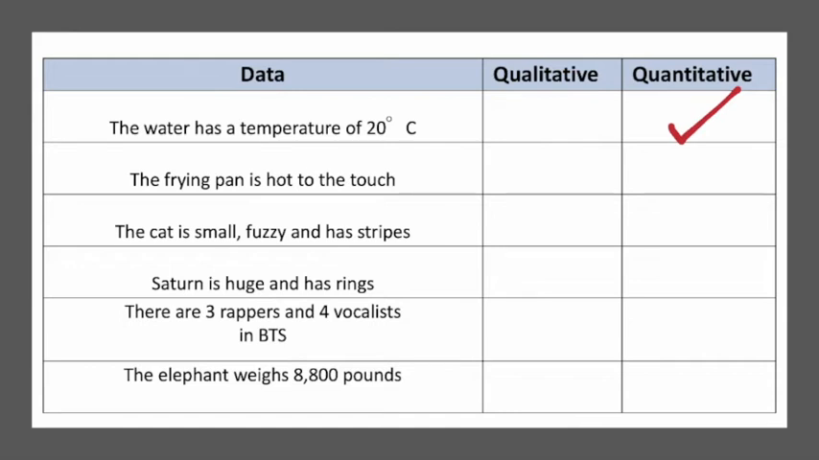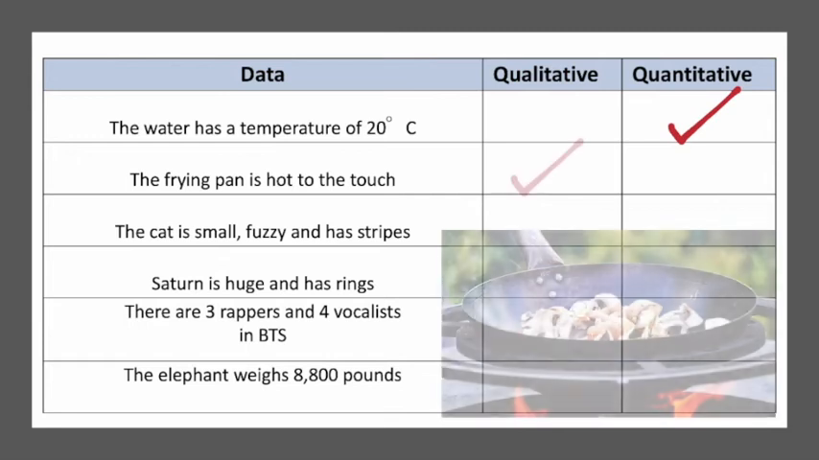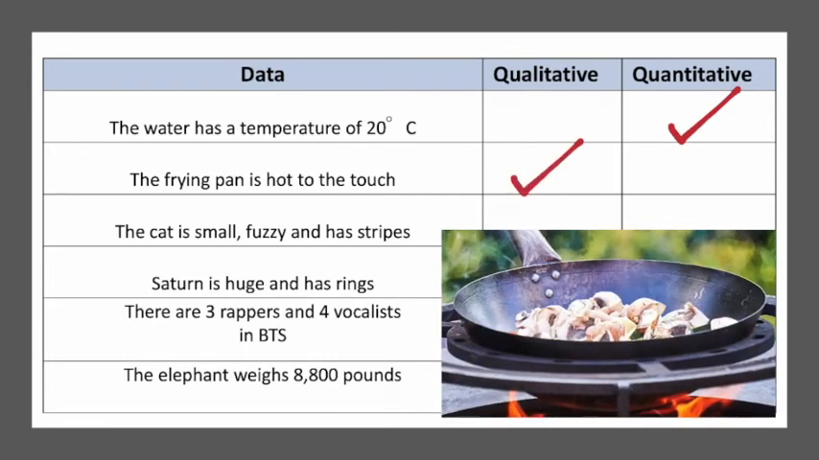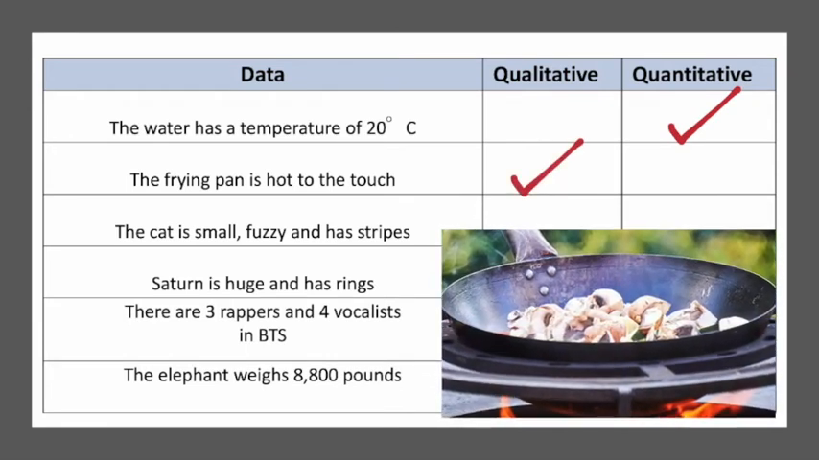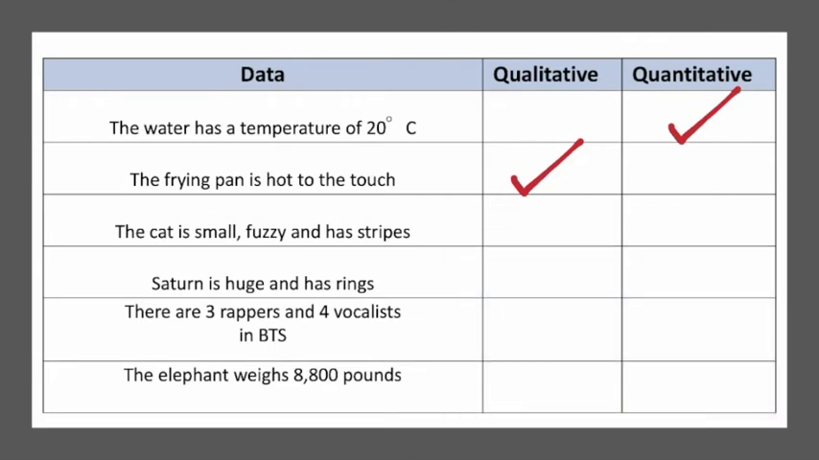Next one, the frying pan is hot to the touch. Well, hot, it's a quality. This is qualitative data. There are no numbers in here, so we will check the qualitative box. The cat is small, fuzzy, and has stripes. Those are all qualities. They don't involve numbers, so this is qualitative data. Saturn is huge and has rings. Once again, we're talking about qualities and not numbers, so this is qualitative data.